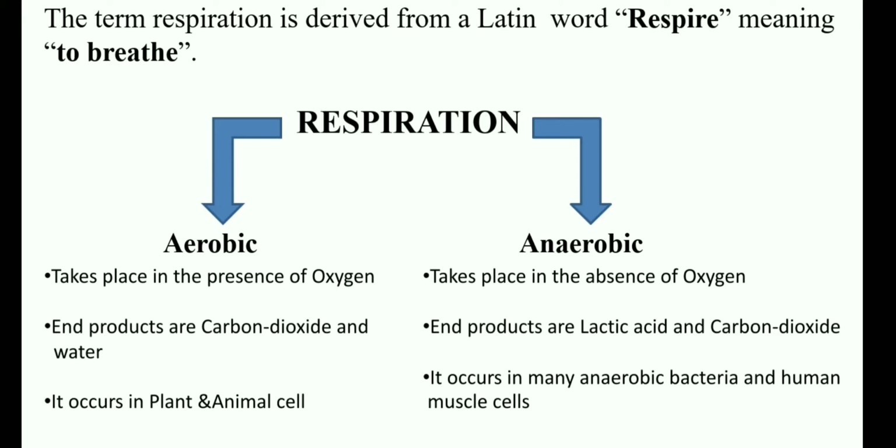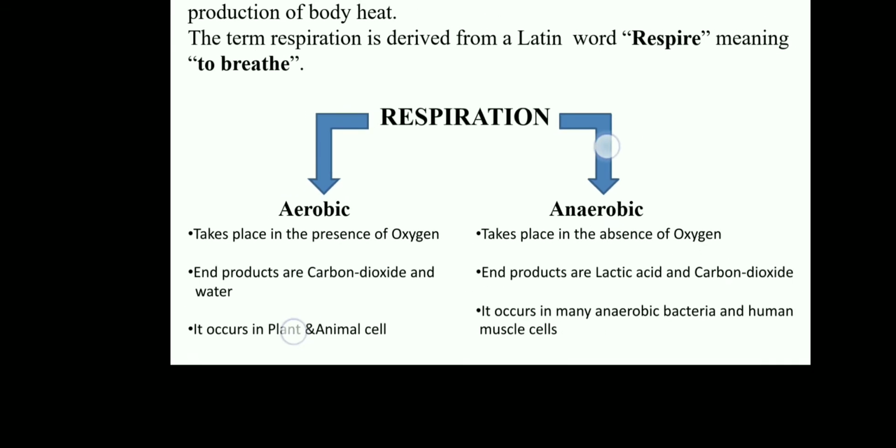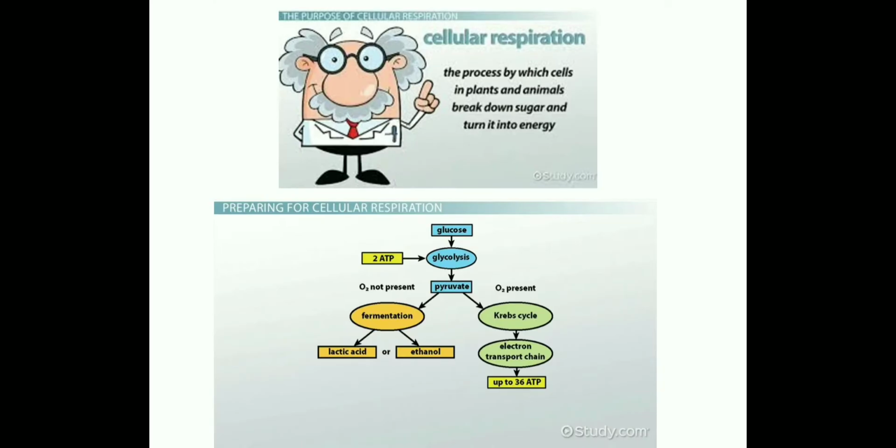Carbon dioxide and water are the end products of aerobic respiration, whereas lactic acid and carbon dioxide are the end products of anaerobic respiration. Aerobic respiration occurs in plant and animal cells, whereas anaerobic respiration takes place in anaerobic bacteria and human muscle cells. So these are the two types of respiration.